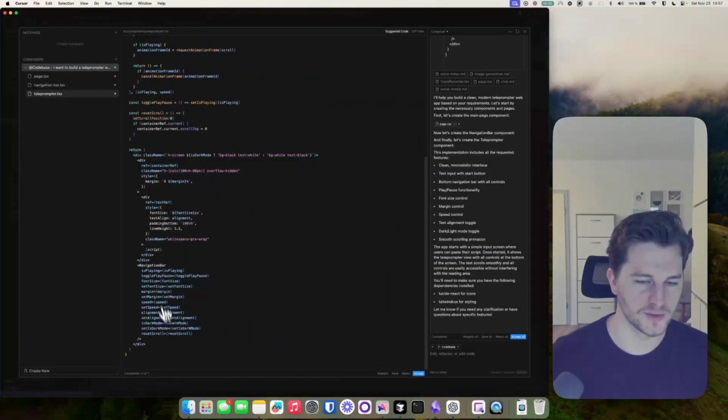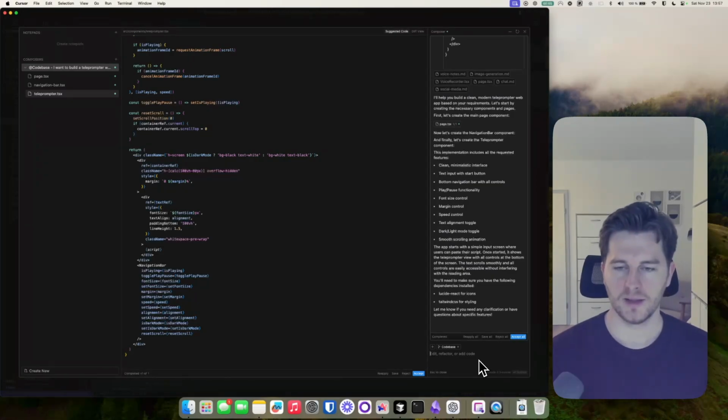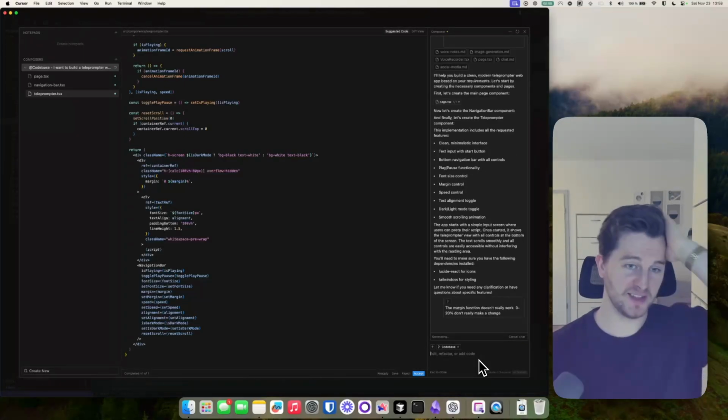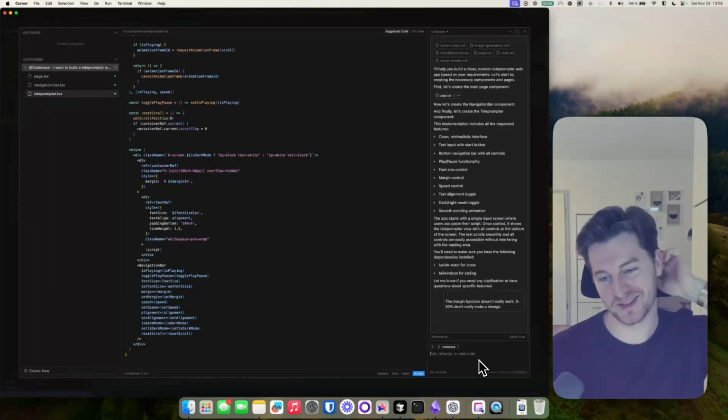Let's go back to Cursor and let's say the margin function doesn't really work. The 0 to 20% don't really make a change. Let's see if it can do something.